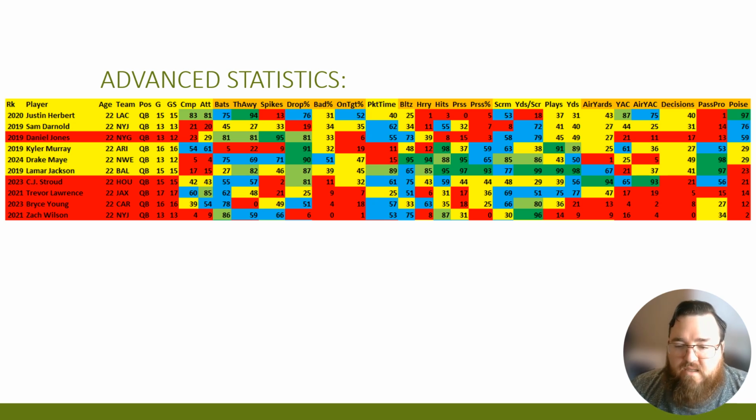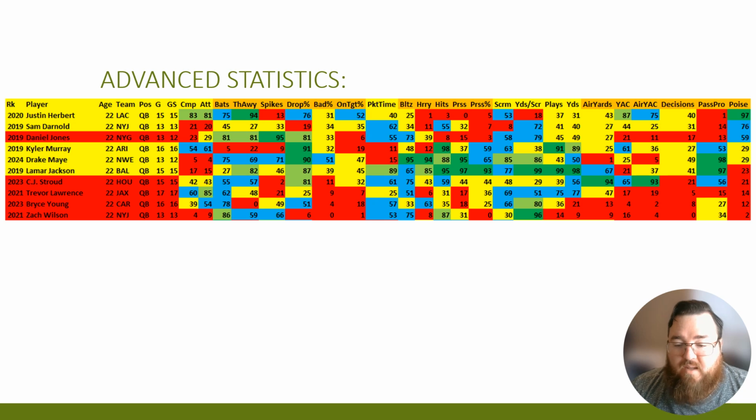And Drake Maye actually had pretty decent pass protection in terms of this. He didn't have a lot of blitzes compared to other players. Didn't have a lot of hurries. Didn't have a lot of hits. Didn't have a lot of pressures, and the pressure percentage was also not the worst thing ever.